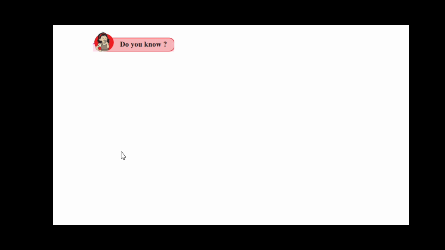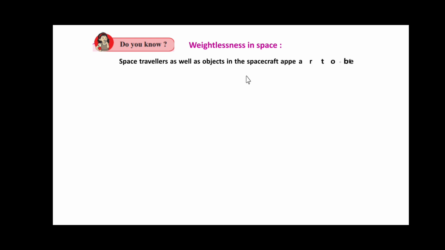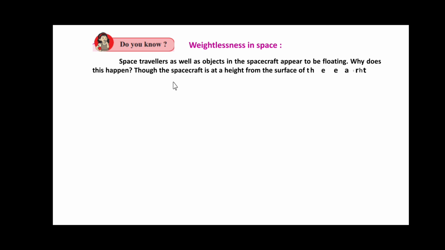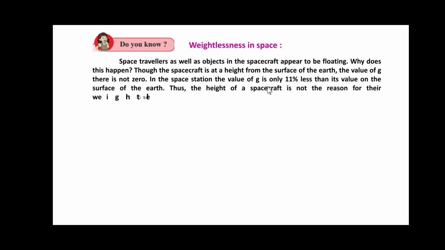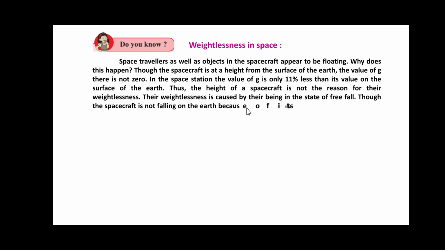So, do you know this one? That is the weightlessness in space. What do you mean by that? Friends, space travelers as well as objects in the spacecraft appear to be floating. Why does this happen? Though the spacecraft is at a height up from the surface of the earth, the value of g there is not 0. In the space station, the value of g is only 11% less than its value on the surface of the earth. Thus, the height of a spacecraft is not the reason for their weightlessness.